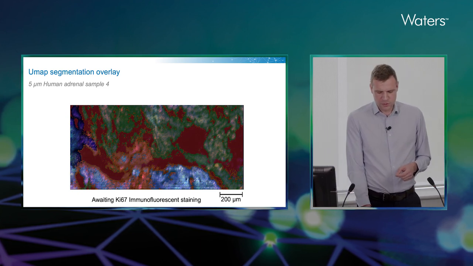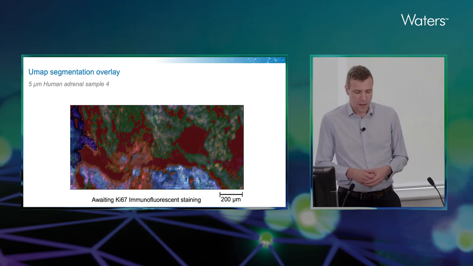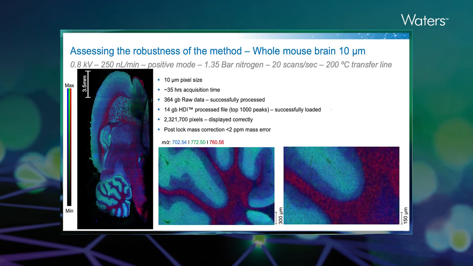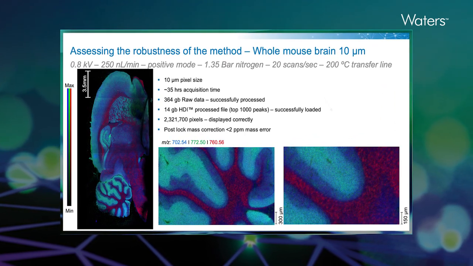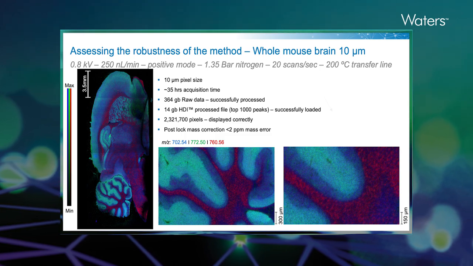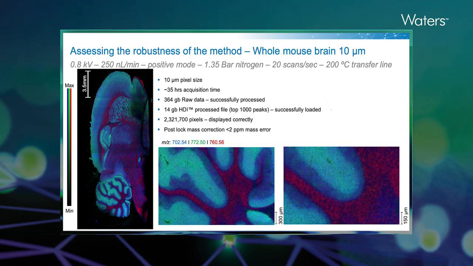So I mentioned that you probably wouldn't want to do an entire tissue, but I did have a weekend where the instrument was not being used. So I performed a 10 micrometer pixel size image. And these are the numbers here that give you an idea as to why you might not want to do this. So it's 10 micron pixel size.